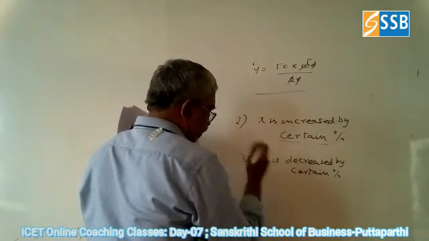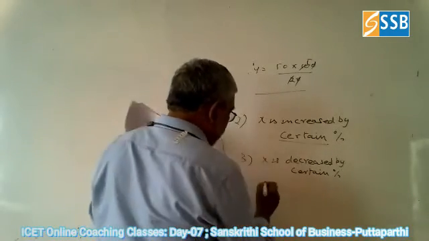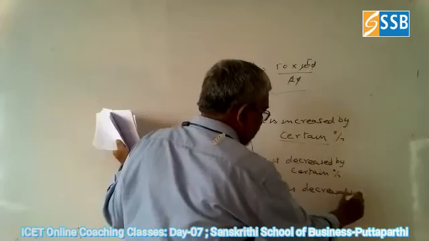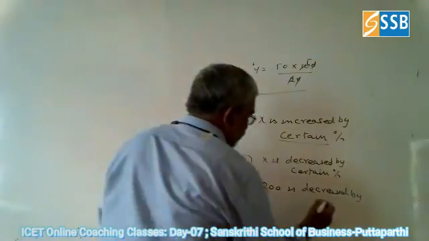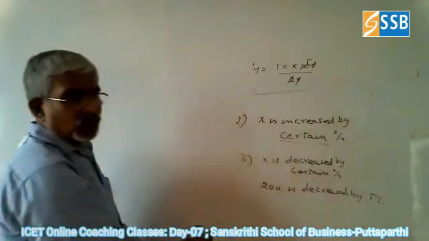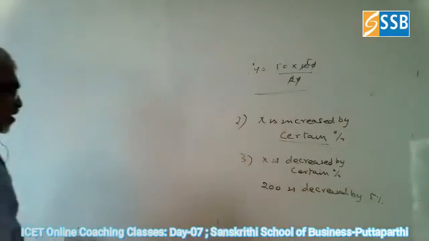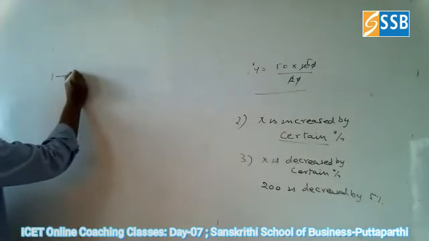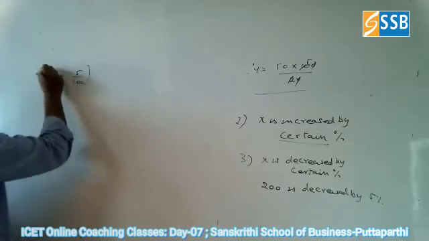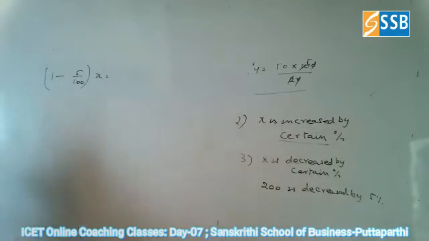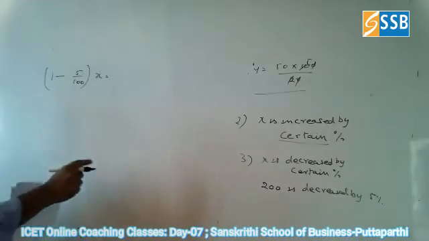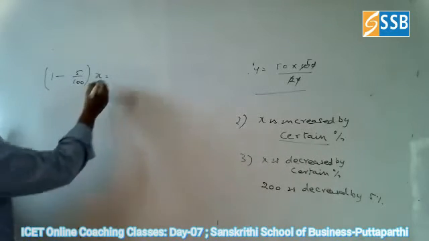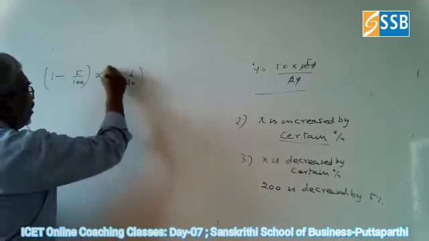Okay. So for example, let us have 200 decreased by 5%. So what do you get now? 200 is x. So 1 minus 5% means 1 minus 5 by 100 into x. Here it is 1 minus; there we have seen it is 1 plus. So increased by means 1 plus that percentage. Decreased by means 1 minus that percentage. So 1 minus 1 by 20 into x.